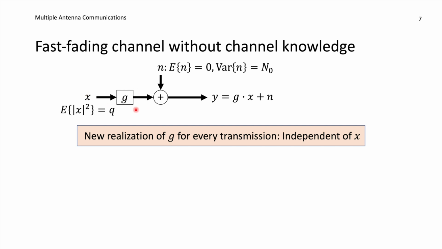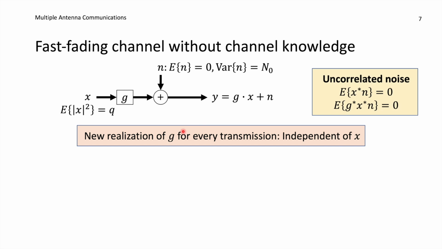We make one assumption, namely that the transmitter doesn't know G either, so X is going to be independent of G. Some further technical conditions are required. In particular, we will assume that N is uncorrelated noise, which is now both meaning that x conjugate times N, if we compute the expected value, becomes 0, just as in the previous example. But now, since we have a random channel G as well, we also multiply with that one because we have the term G times X here. So if we take the conjugate of that term, multiply with N, compute the expected value, it should be 0. Then we have uncorrelated noise, both with respect to X and G times X.